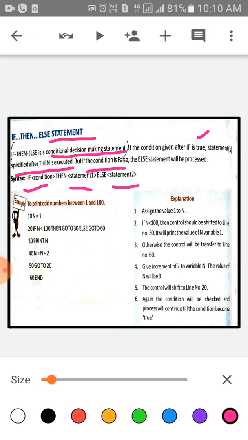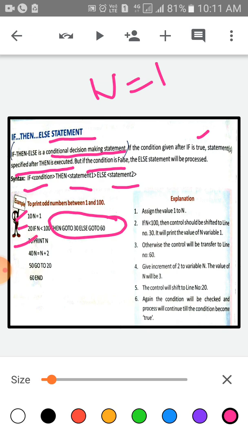Children, look at the screen. The example is to print odd numbers between 1 to 100. How to write the program in QBasic. The first line, n is the variable. We have to assign 1. Second line is, if n is smaller than 100, then go to 30, else go to 60. This is the condition, children.